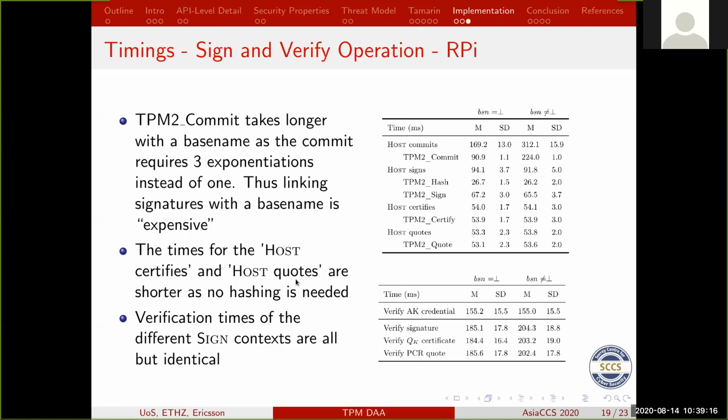The other thing to note is that the other signing contexts where you certify and quote are shorter because they don't require the hash be computed first, because they are not generated by the host, they are generated by the TPM itself, so it knows that already. So it doesn't require as much time. The verification of the different signatures in the various contexts are pretty much all identical, slightly slower when there's a base name involved, but not significantly so.